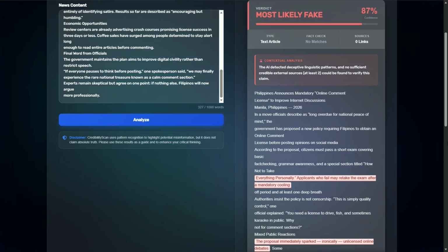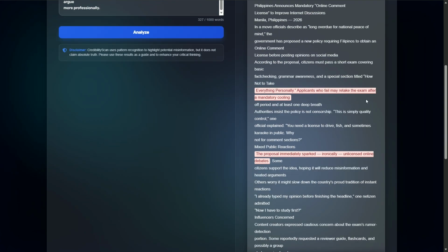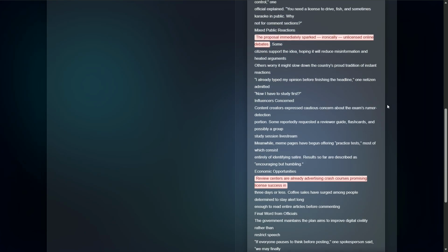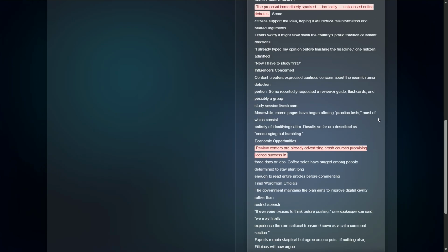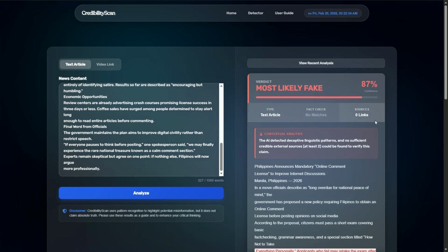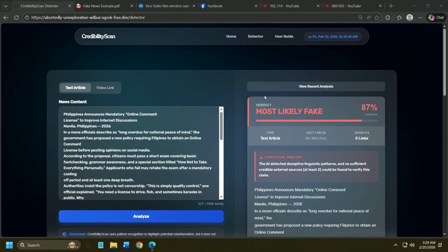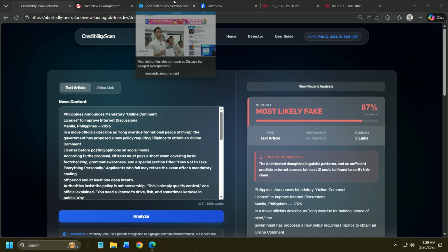Step 4. The verdict. If the AI detects deceptive language and cannot find any credible sources backing it up, it flags the article as most likely fake. If the article sounds factual but lacks external verification, we label it as uncertain. This transparent approach empowers you to make your own informed judgments.